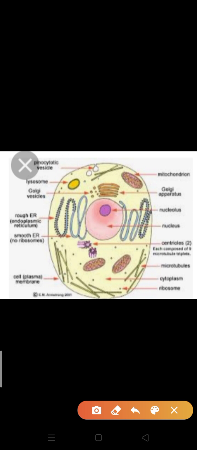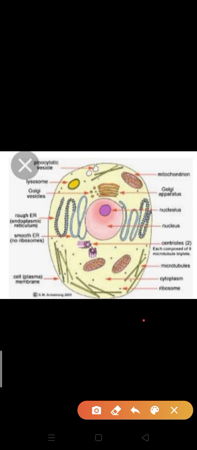In cell theory there are three postulates, and it was proposed by Schleiden and Schwann, but one point was included later on.